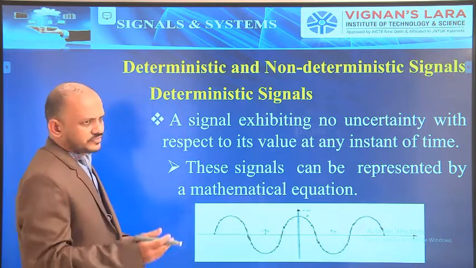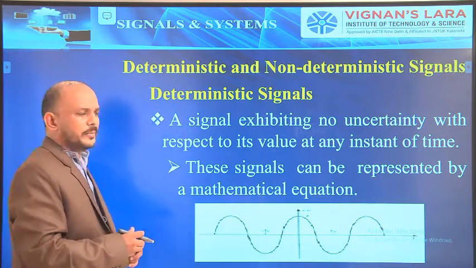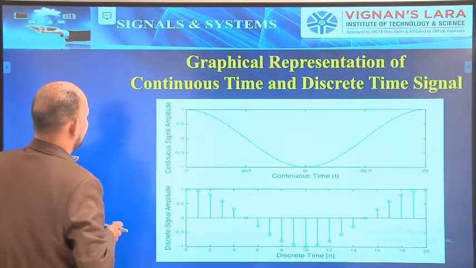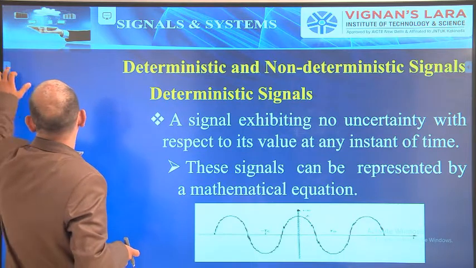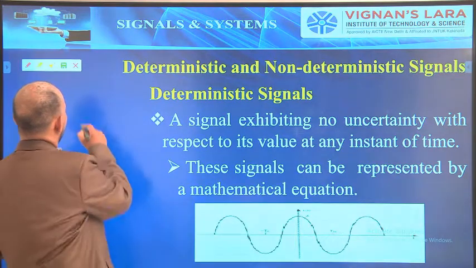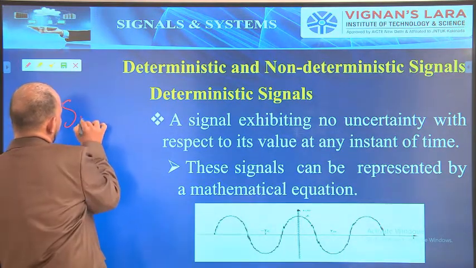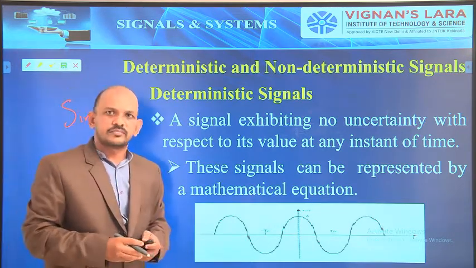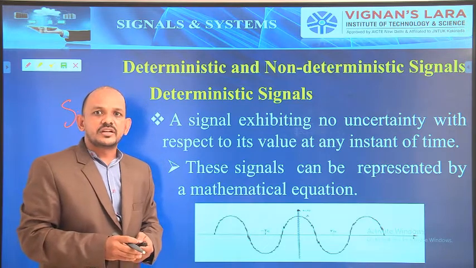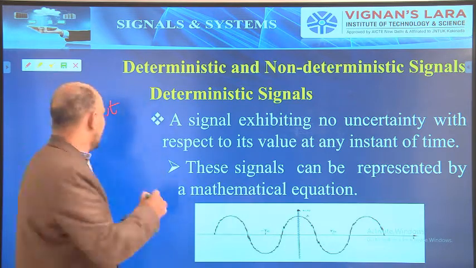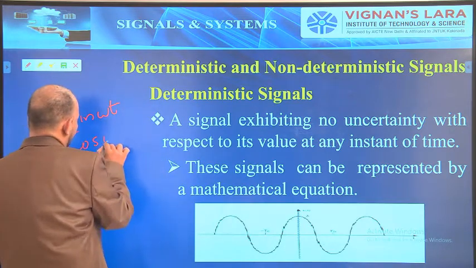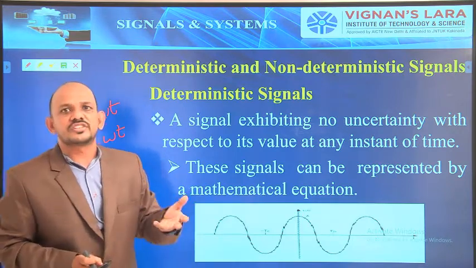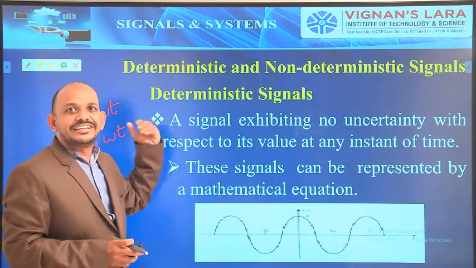So a general example for a deterministic signal: we can take the sine function, sine omega t. Sine omega t is a deterministic signal. So we know the sine function or cos omega t. The sine functions and cos functions are examples of deterministic signals.